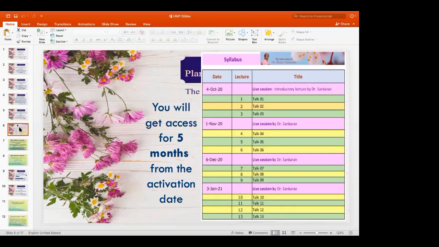This is the syllabus in short, and here are the dates for the live sessions of the next 4 months. This course you will have access for 5 months after the activation date.